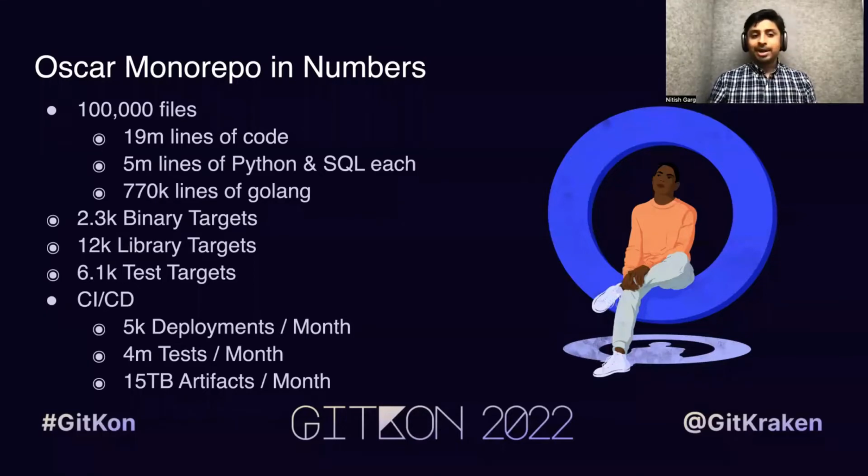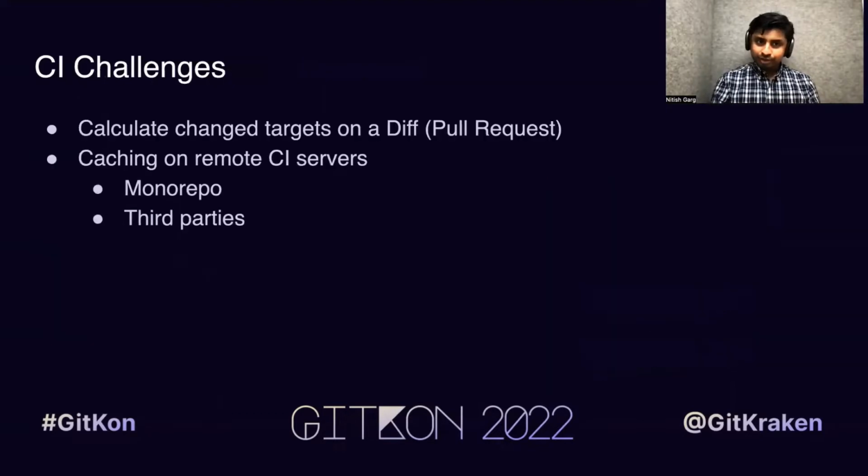From that point, we have around 2.3K binary targets, aka microservices. We have around 12K libraries and then 6,000 tests. From CI/CD point of view, Oscar engineers deploy around 5,000 binaries per month. Then we run around 4 million tests per month, and then we collect around 15 TB of artifacts per month. These artifacts could be logs, binaries, Docker images, etc. Now, when this monorepo kept on growing linearly over time for us, we started running into a few interesting challenges.